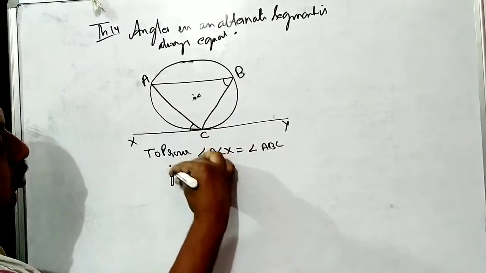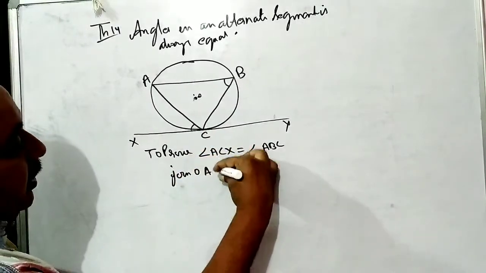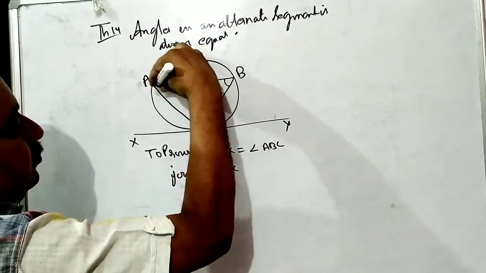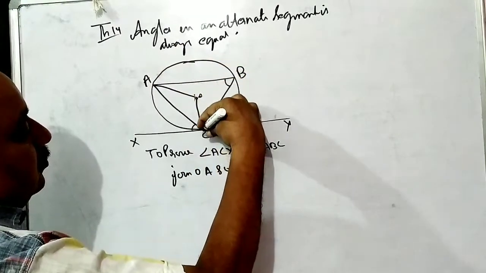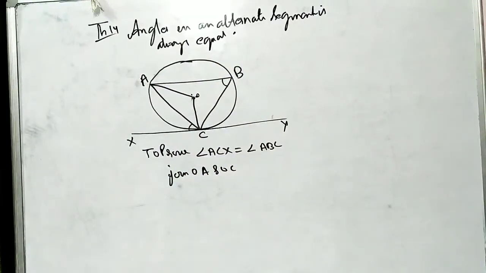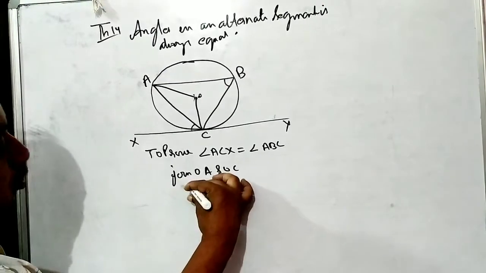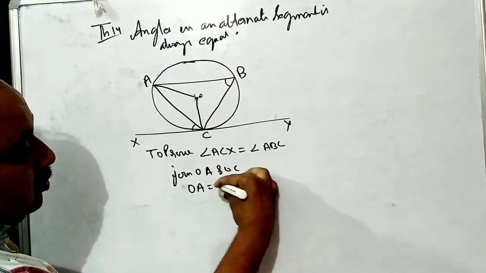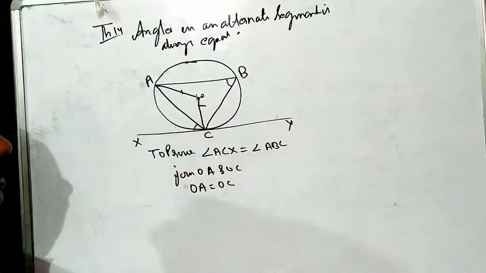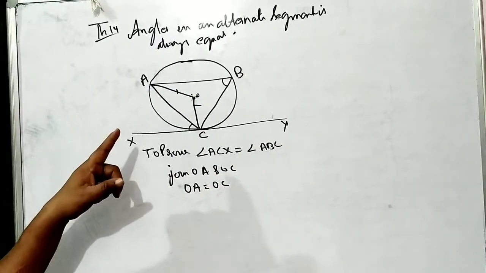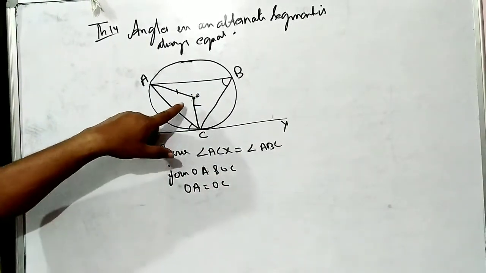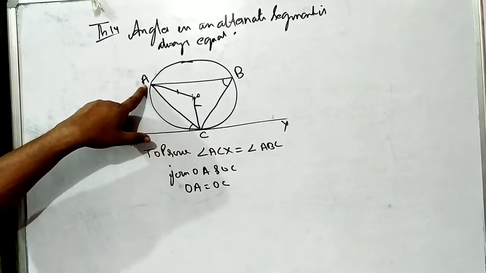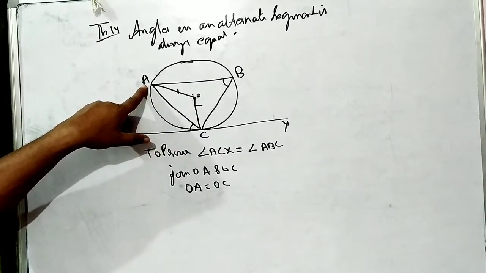First of all, join O with A and O with C. Is this clear? Now, OA is equal to OC. Therefore, angles opposite to them are always equal.